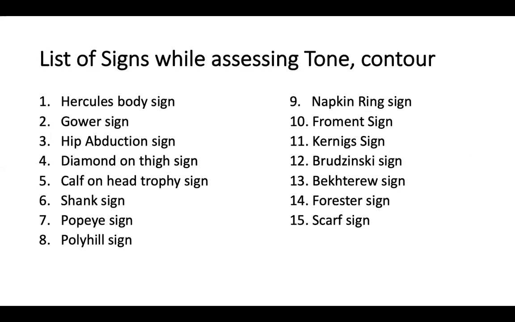And Forrester sign, I just now showed you. When you do a ventral suspension, a child can flex the hip. That is called Forrester sign. And Scarf sign is to see the amount of strength of the flexors and the abductors in the shoulder girdle by pulling the hands across the midline. Scarf sign is used for newborns and kids. So these are the list of the signs. I just sort of revised it again.